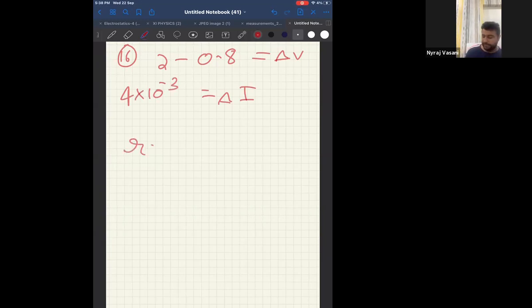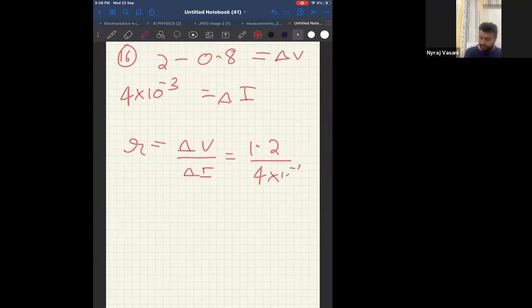What is the resistance? I know that resistance is delta V by delta I. 2 minus 0.8 will be 1.2, and current is 4 into 10 power minus 3. So tell me what answer will you get?